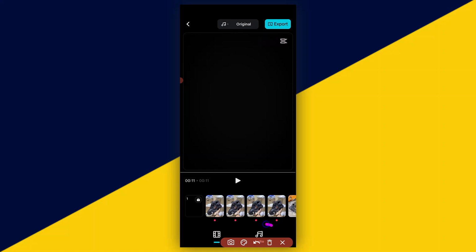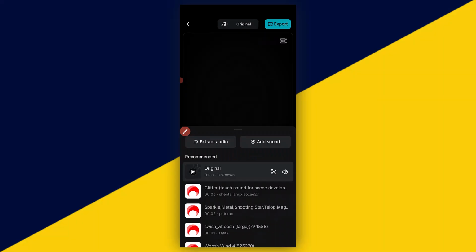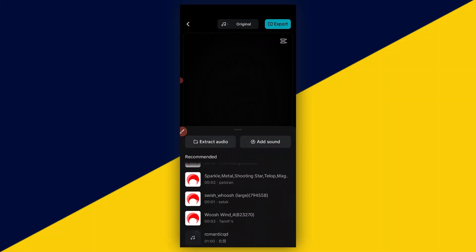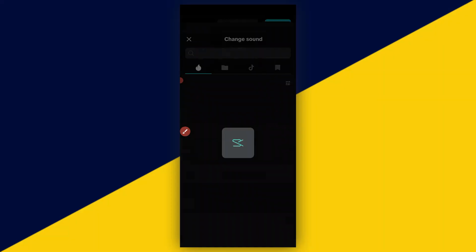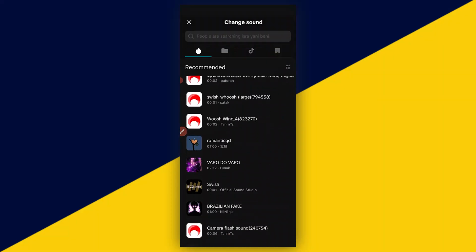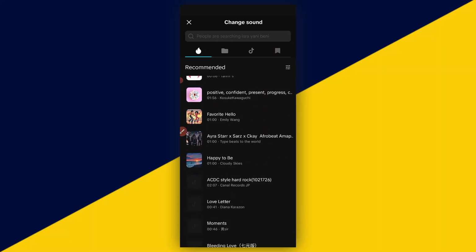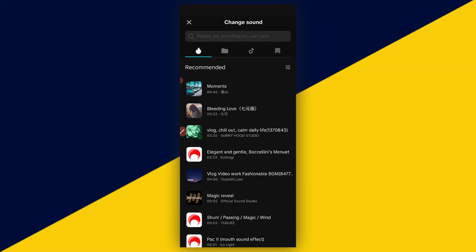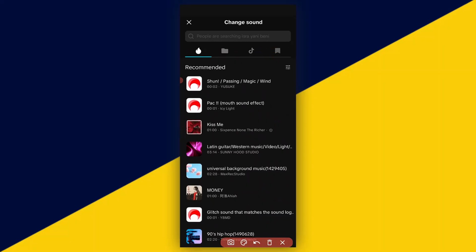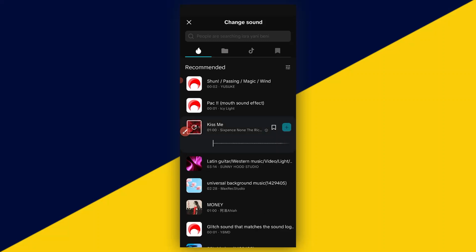Next thing we want to do here is to click on here to add sound. Then we can choose sound from TikTok or from our internal storage. We can click on extract audio. We can easily click on add sound right here. And then we have different sounds from the bottom right here. The more you scroll down, the more sounds you see. However, you can also upload sound from your folder. So in this tutorial, I'm going to use this sound right here. Click on add sound,